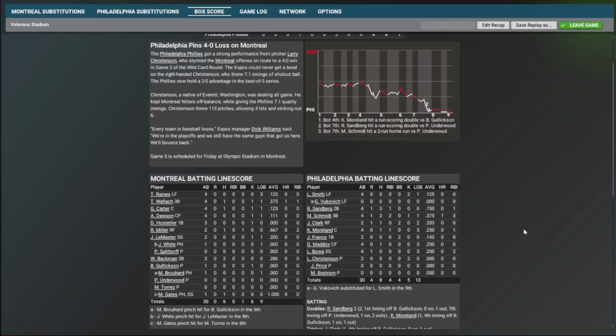Looking at Montreal, two-hit game for Wally Backman. Wallach and Carter each had a hit. Tim Raines 0 for 4. Dawson 0 for 4. So a great job by Larry Christensen there. Ryne Sandberg comes back into the lineup. All he does is drop three hits, 3 for 4. He drove in a run, scored a run. Mike Schmidt 2 for 4, drove in two on his home run.